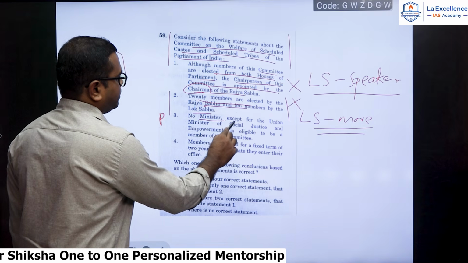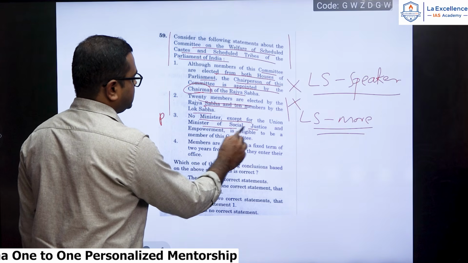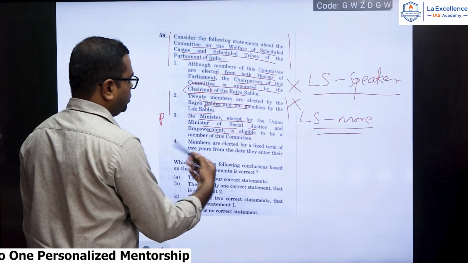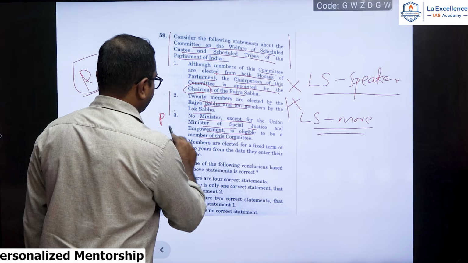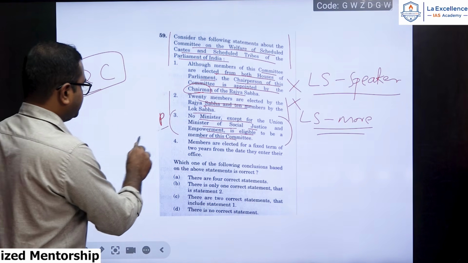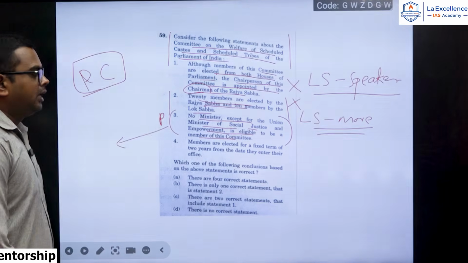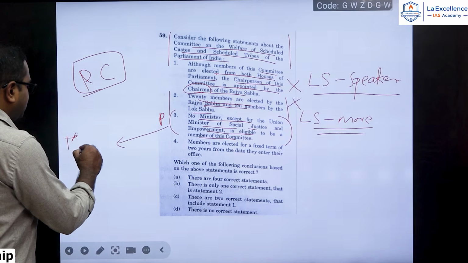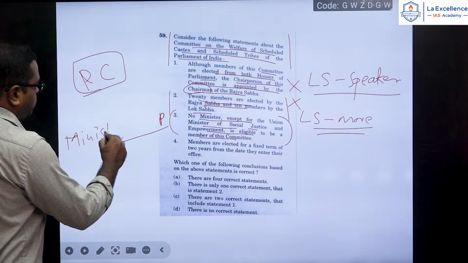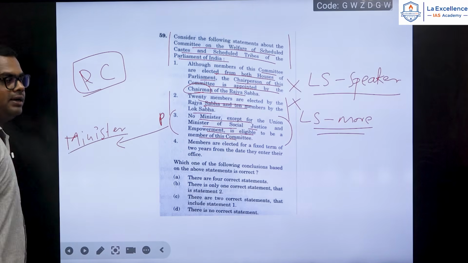No minister except for Union Minister of Social Justice and Empowerment is eligible to be member of this committee. So here, if you have the basic knowledge about the parliamentary committees, you will know that the minister is not allowed to be part of the parliamentary committee.